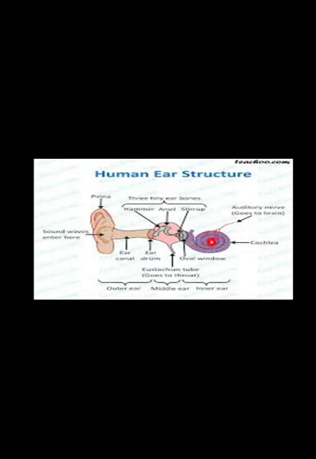The vibrations inside this fluid are received by a band of nerve known as the auditory nerve, and this auditory nerve collects the sensation of hearing from the vibrations in the liquid of the cochlea and sends it to the brain, and then our brain finally converts it into a message which we can understand.